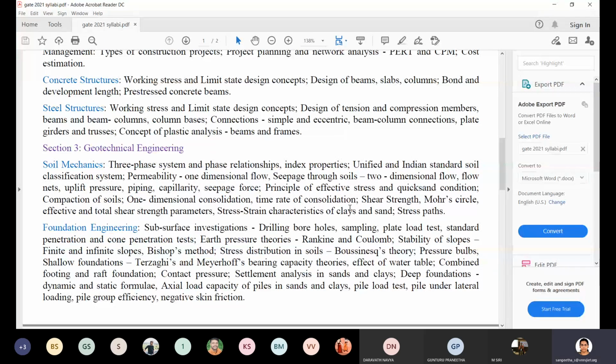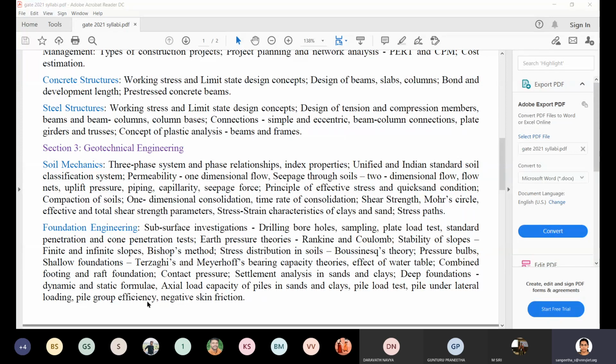Based on our schedule, I have divided the entire syllabus into 8 parts or 8 chapters. Accordingly, we will cover the topics and refresh all of them, right? So that's it regarding GATE and its weightage.